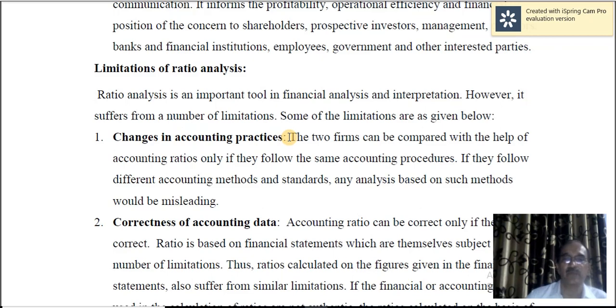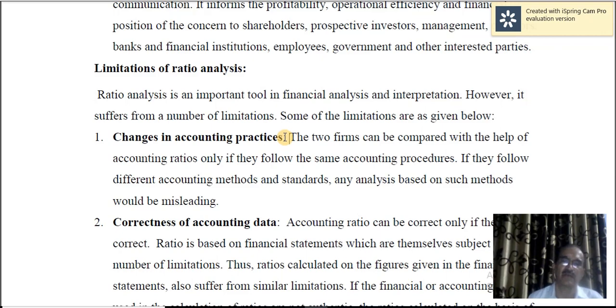Changing accounting policies. Two firms can be compared with the help of accounting ratios only if they follow the same accounting procedures. If different firms follow different accounting procedures, methods or standards, any analysis based on such methods could be misleading.